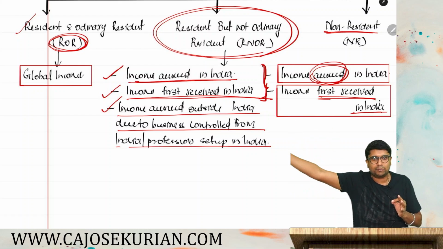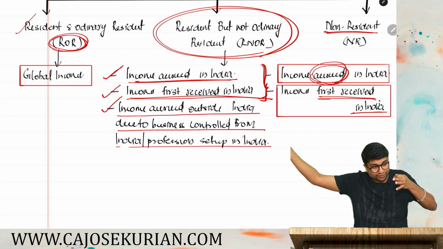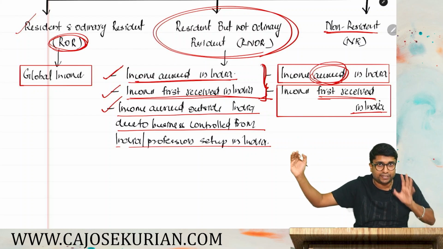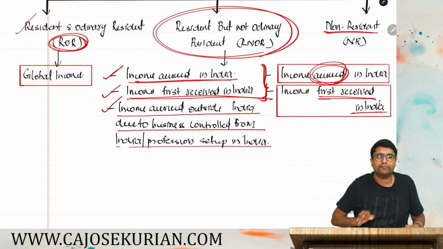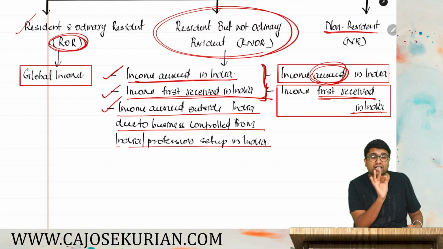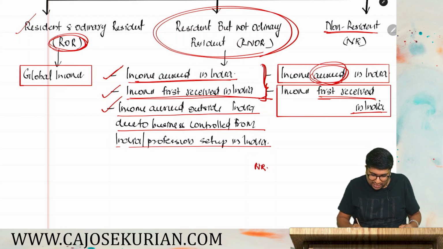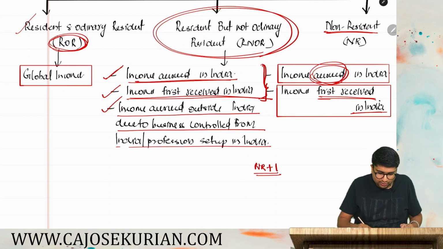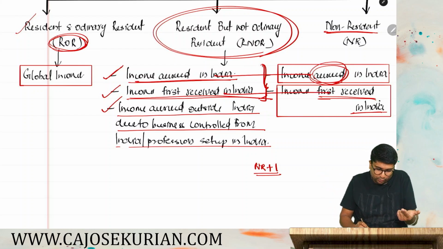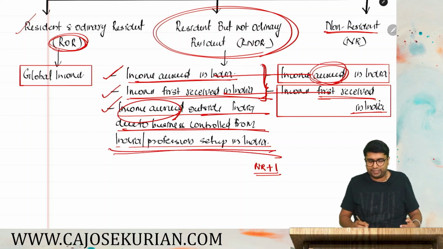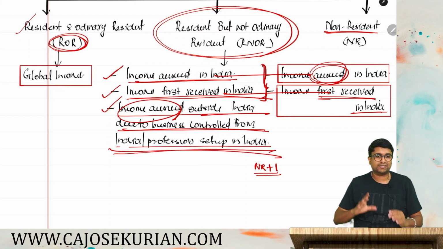You have done that assignment overseas, received the payment. So you have received or you have accrued an income outside India due to your business control or profession set up in India. In that case, that also will form part of the scope of total income if you are an RNOR. So what we can say is, if you are an RNOR, then scope of total income is like NR plus one more thing. What is NR? Accrued in India, first received in India, same as that of NR. Plus one more thing. What is that? Income accrued outside India due to business control from or profession set up in India also form part of the scope of total income. This is what is section 5.